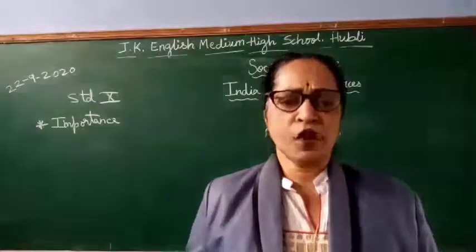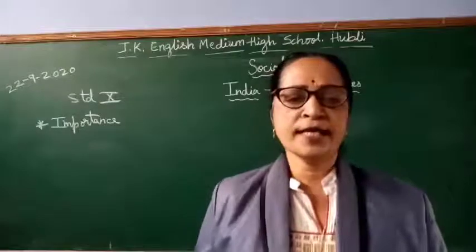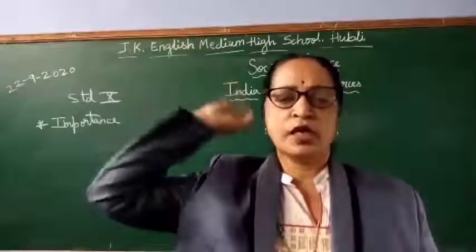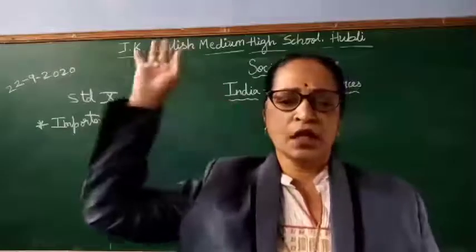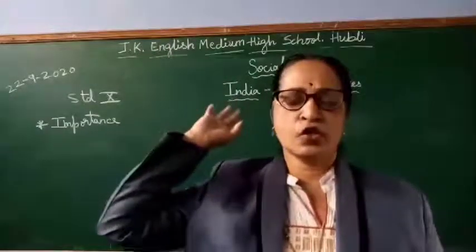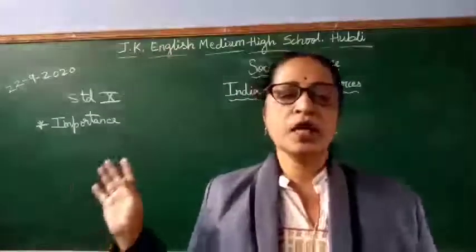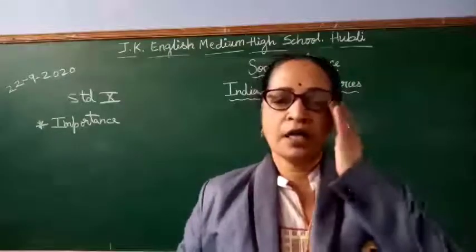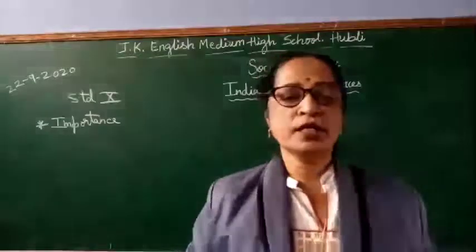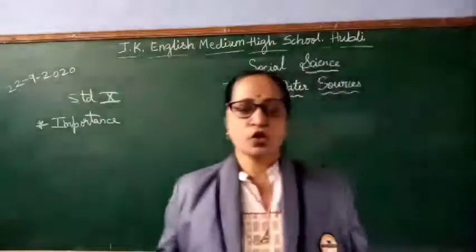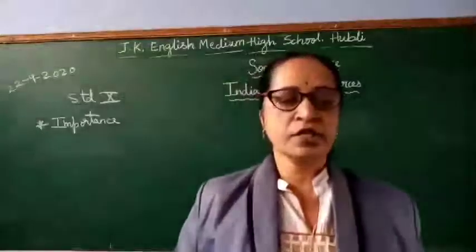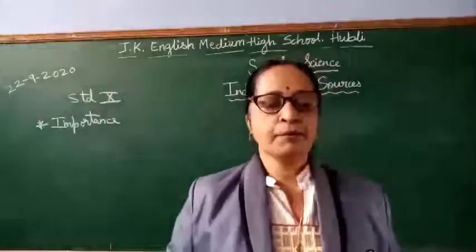The rivers of North India are also known as the Himalayan rivers. You know the Himalayas are in the north. The important rivers of North India are the Indus, the Ganges and the Brahmaputra.